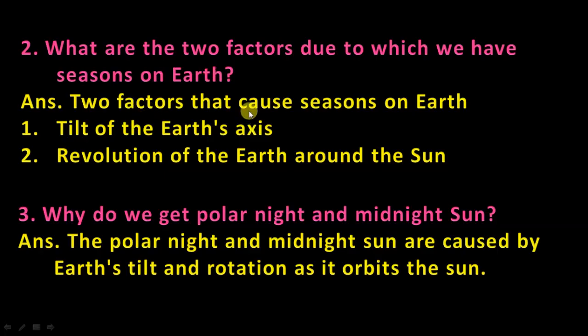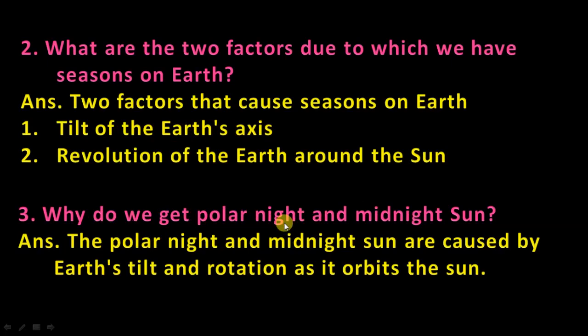What are the two factors due to which we have seasons on the earth? The two factors that cause seasons on the earth are the tilt of the earth's axis and the revolution of the earth around the sun. Clear? Third question: why do we get polar night and midnight sun?